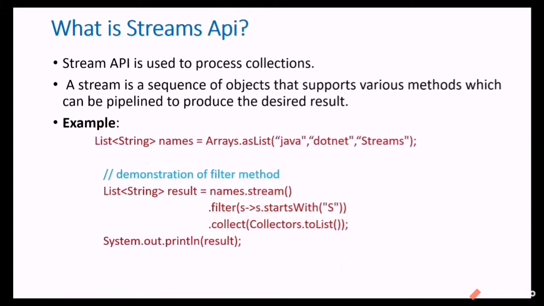For example, we have taken one list. Inside that list we have Java, .NET and streams, and then we are doing stream operations like names.stream, where names is the list name and stream is a method. Then we filter it with .filter, which is also a method in stream, then collect that as a list at the end. So it's like a pipeline. Then we are printing that result.